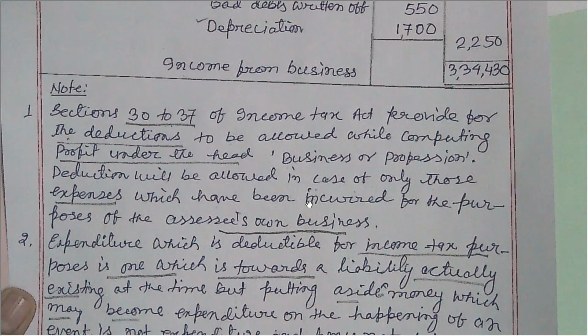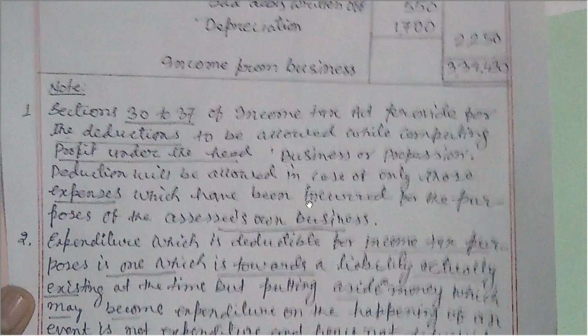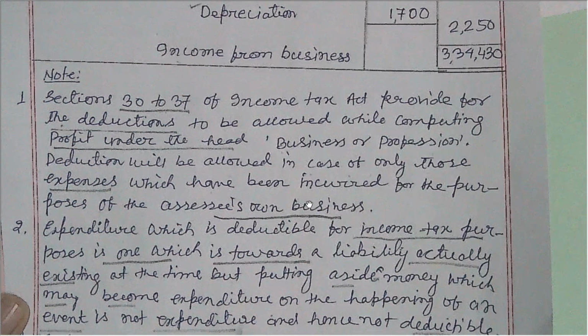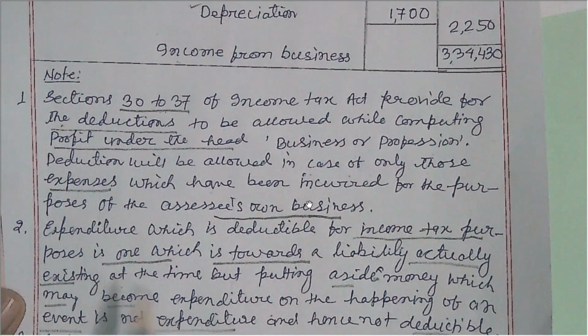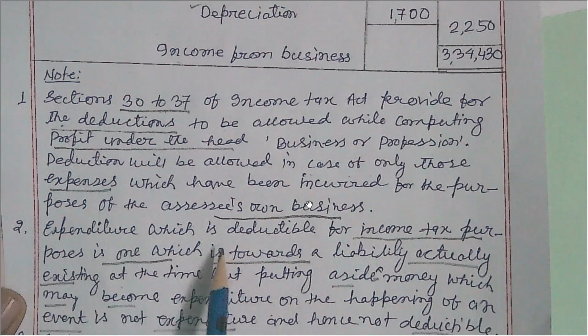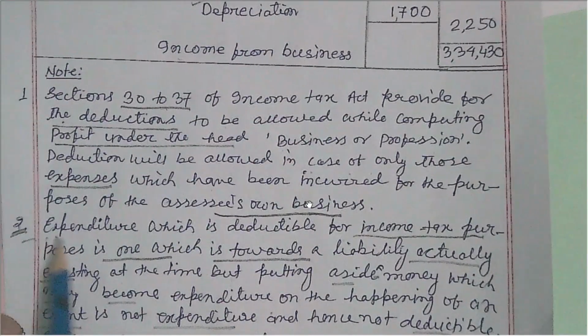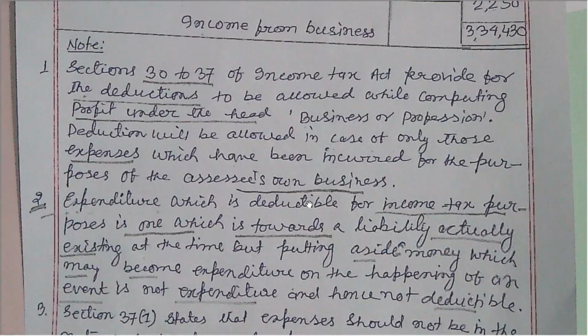So under it we have written provision for depreciation, provision for bad debts. So provision for bad debts, provision for depreciation, and income tax are never allowed. Income tax is not allowed while computing business income. And here, the provision amounts are disallowed based on this principle. On the basis of this principle, provision for bad debts and provision for depreciation are added back. Now section 37,